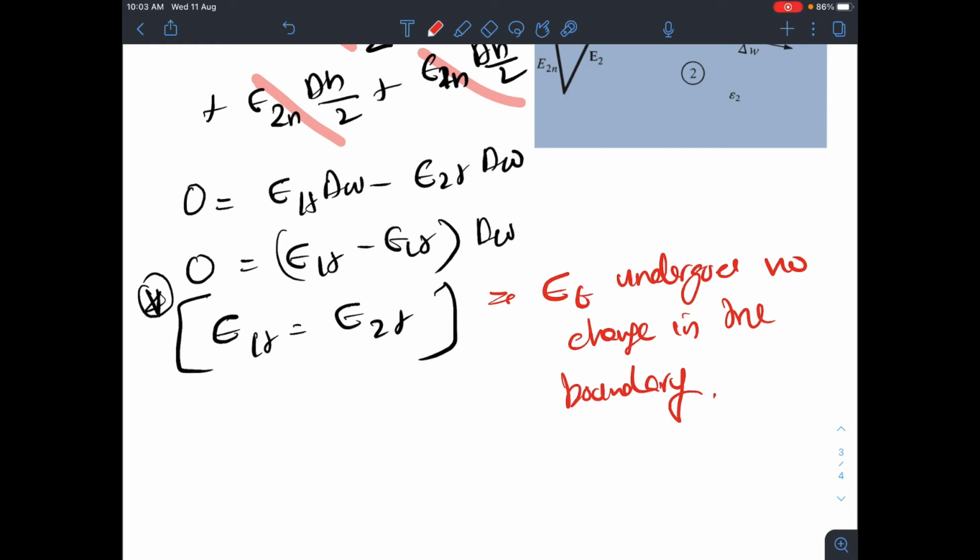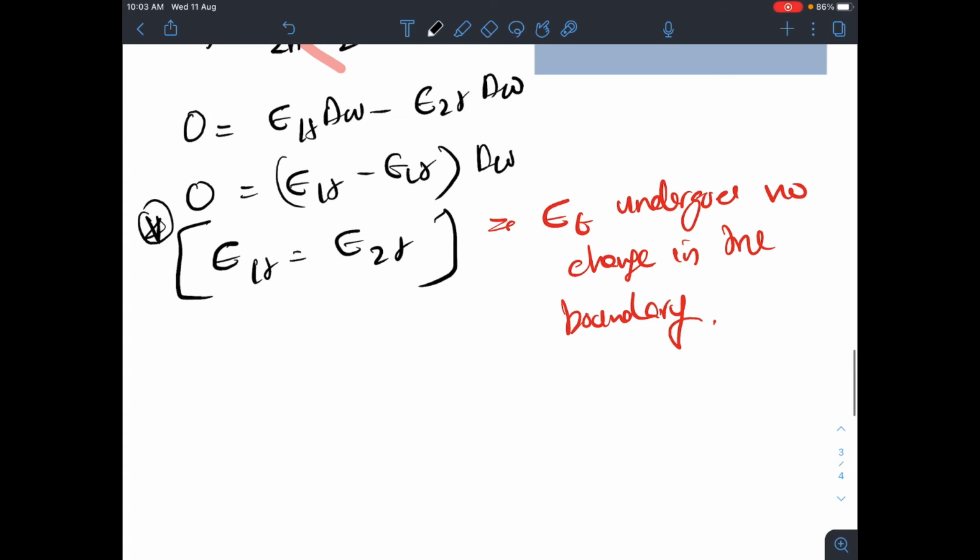So similarly, since we have come up to this, this is about the electric field density. Similarly, I have told you that D also we can write as D_t plus D_n, right?